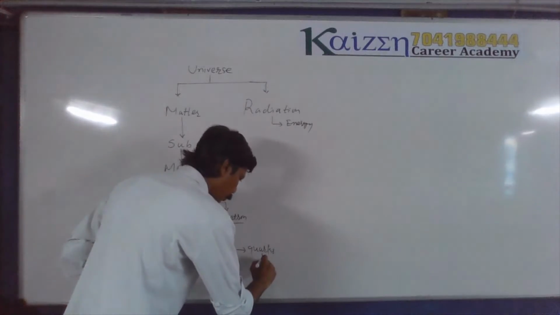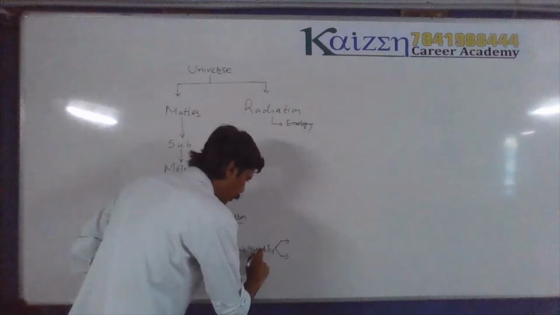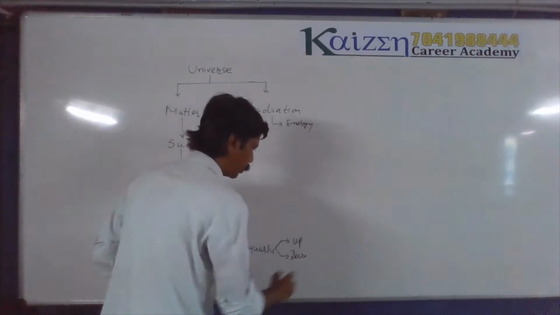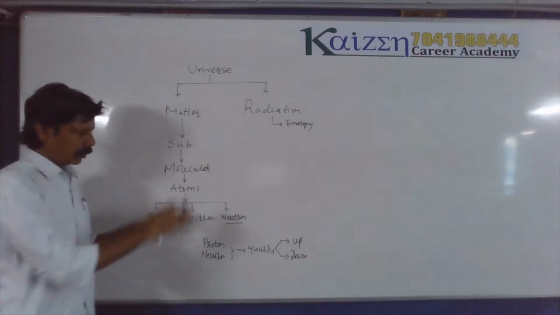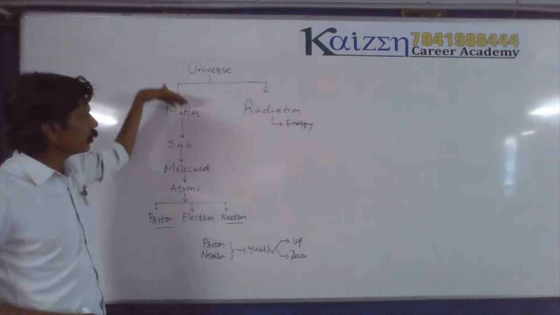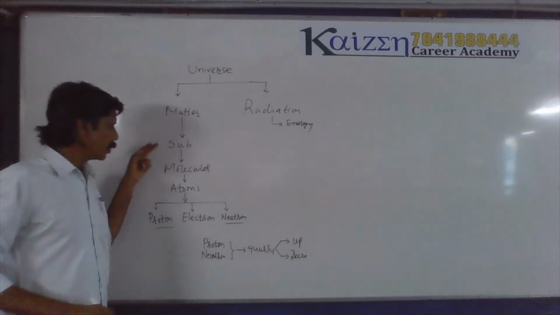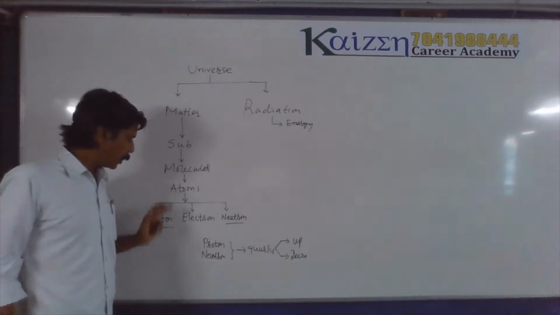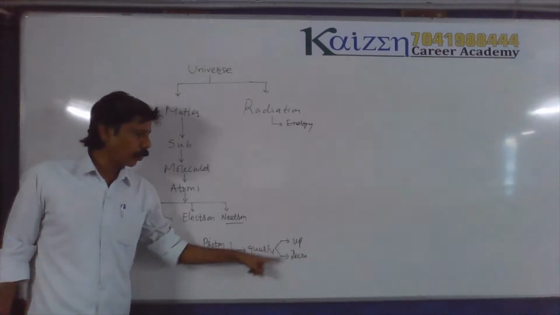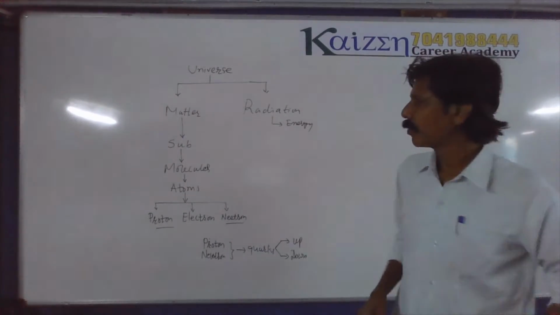Right now, we are taking 2 types: one is called up quarks, another is called down quarks. So, starting from the universe, we divided it into 2 parts, matter and radiation. Then matter is divided into substances, molecules, atoms, then proton, electron and neutron. And proton and neutron are made up of up quarks and down quarks.